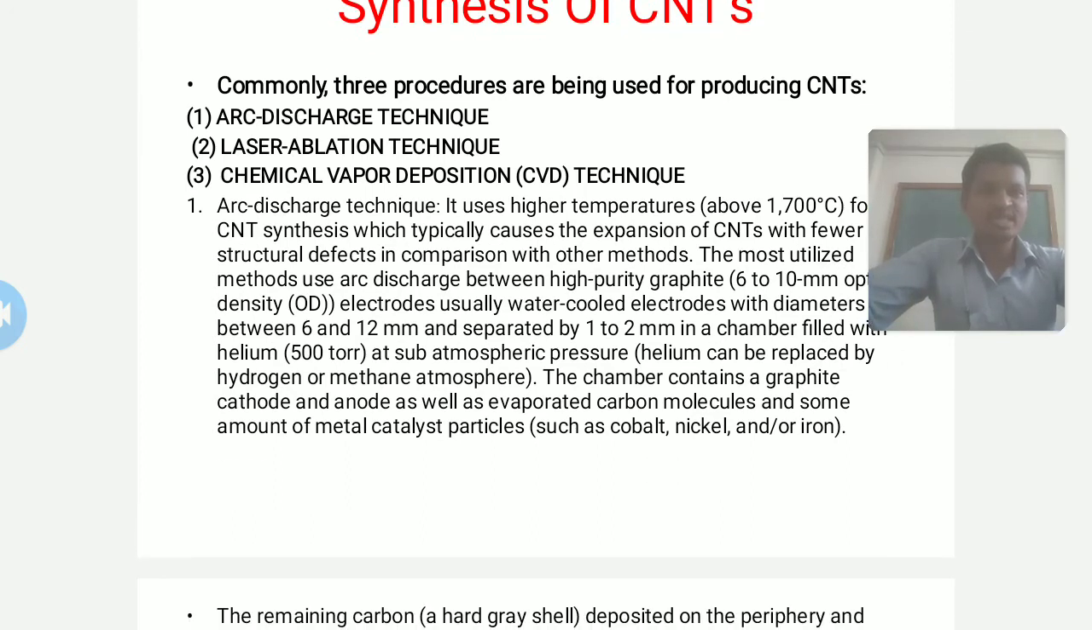This technique uses a higher temperature above 1700 degrees Celsius for carbon nanotube synthesis, which typically causes the expansion of CNTs with fewer structural defects in comparison with other methods. The most utilized methods use an arc discharge between high purity graphite electrodes, and between these two graphite electrodes, an electric arc discharge occurs.